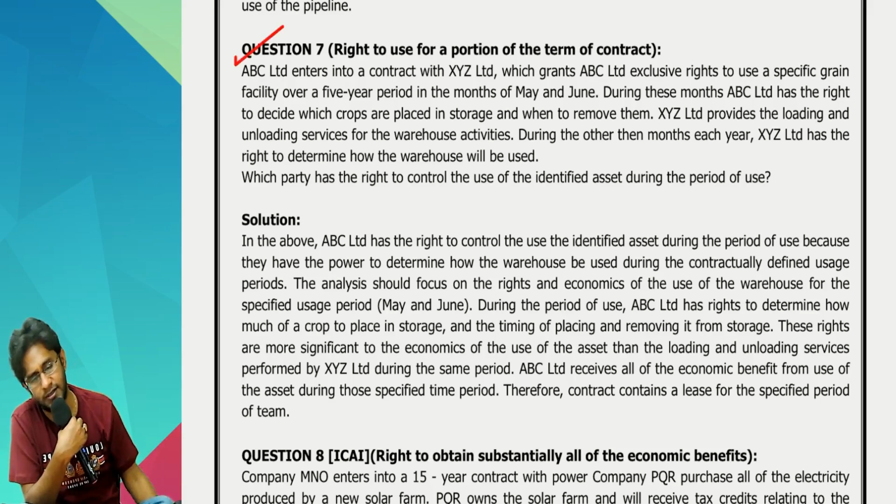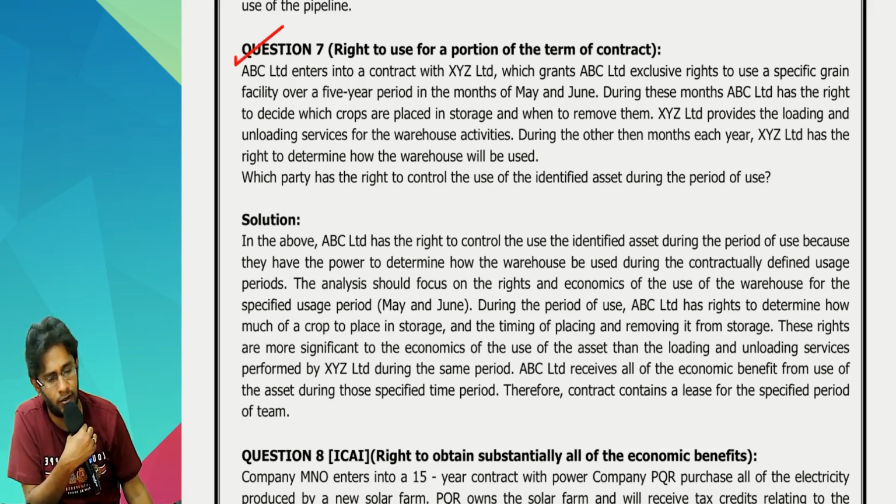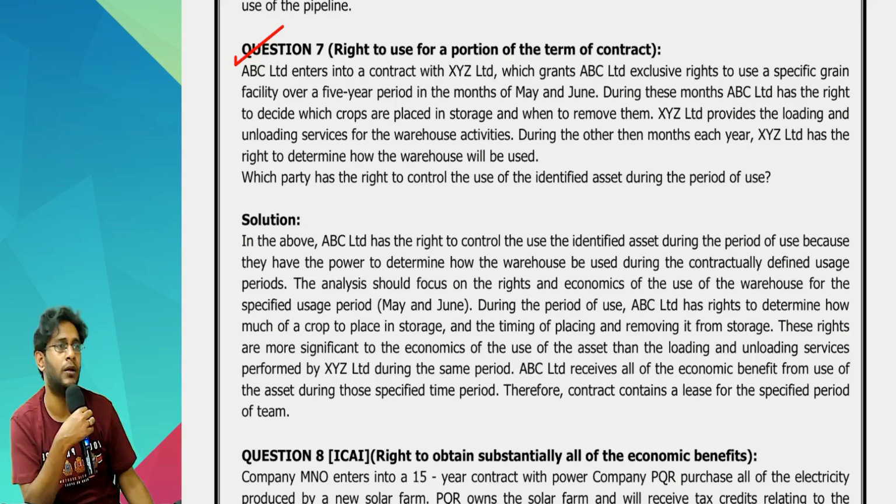ABC Limited enters into a contract with XYZ Limited, which grants ABC Limited exclusive rights to use a specific grain facility over a 5 years period in the months of May and June.